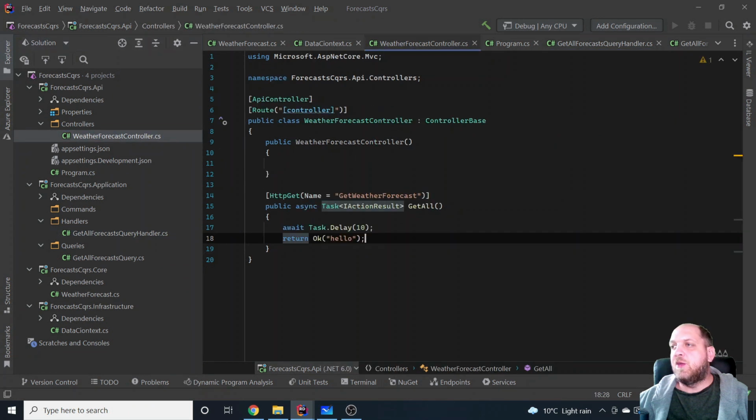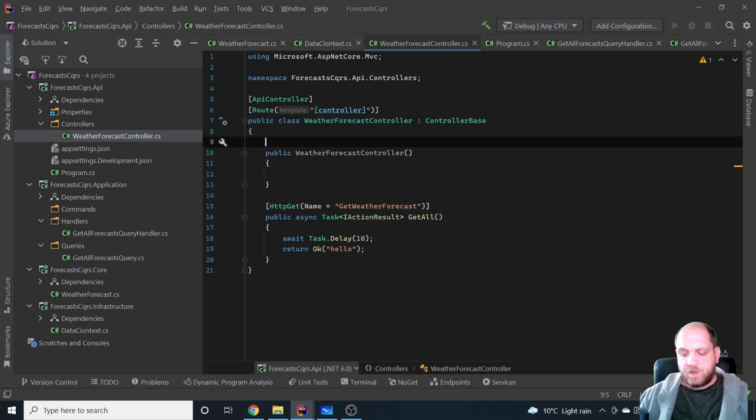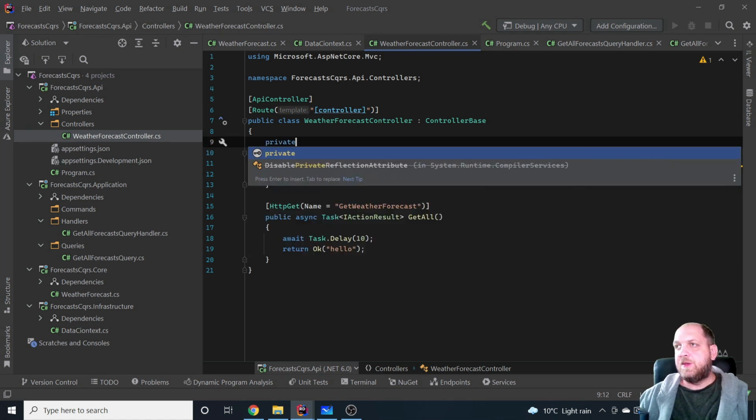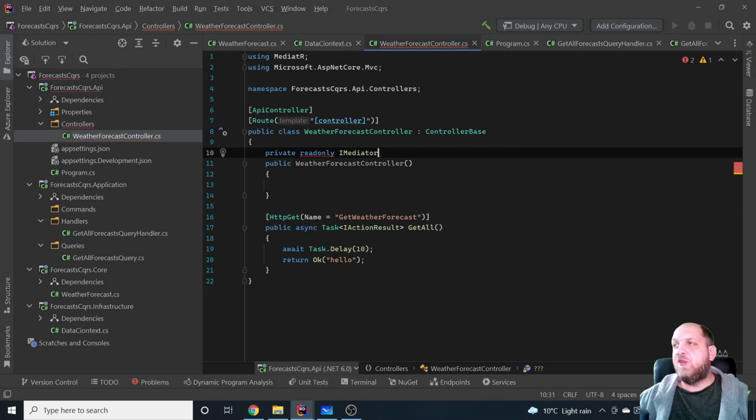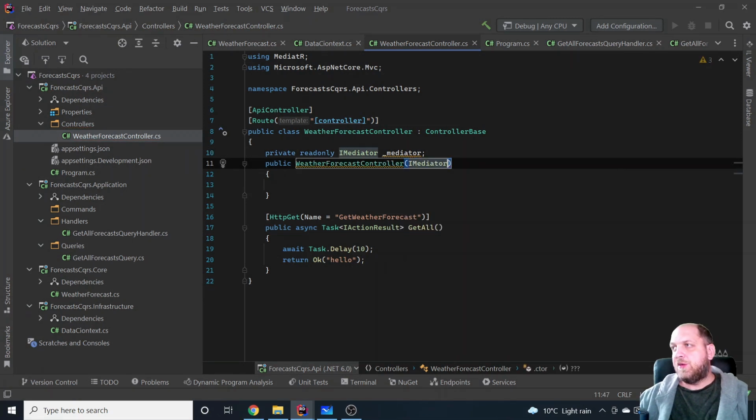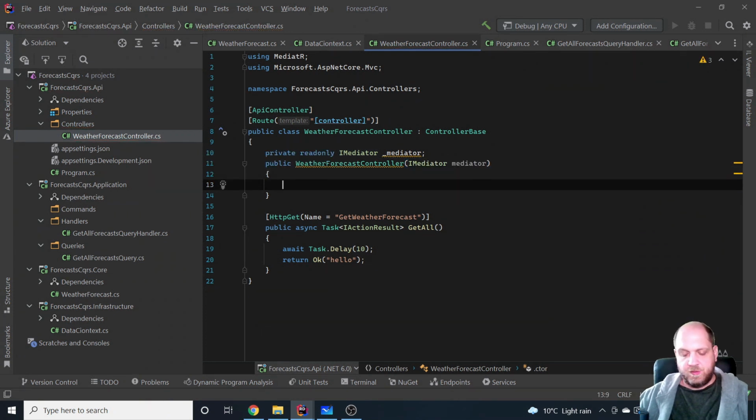So we can go back here in our controller and say here we'll need to actually inject the mediator, private readonly, and the mediator package is using the IMediator interface, and let's name it like this. And we want to inject this in the constructor, IMediator mediator, and we will just assign this here in our constructor, the mediator, but without the plus at the beginning. That was a typo. And we'll assign the mediator instance that we will get through dependency injection.